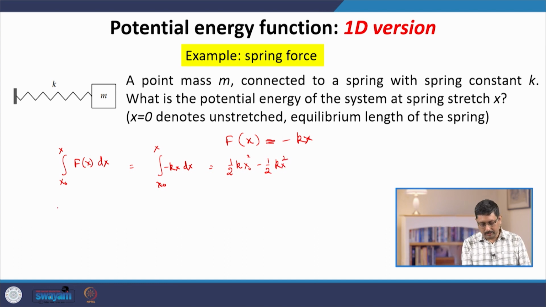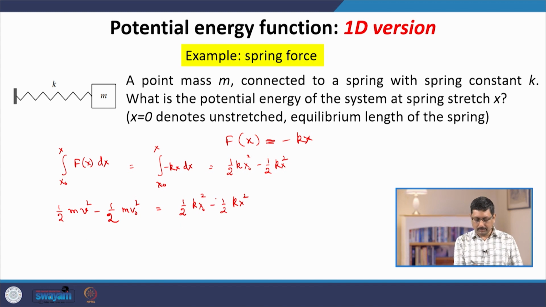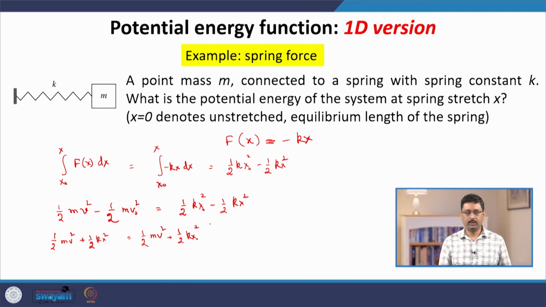Now if we equate this to the change in the kinetic energy, and then rearrange terms, again we find that we can define a function for a single point. So, we are just rearranging the terms from one side to the other.